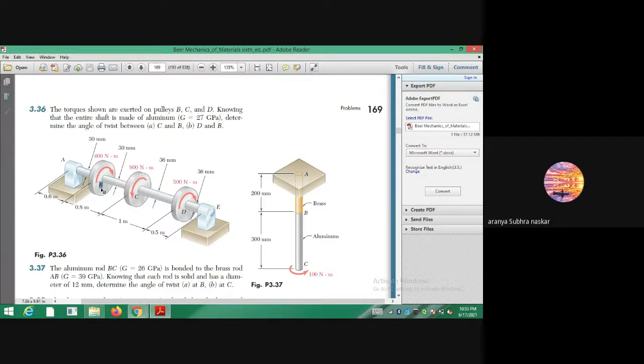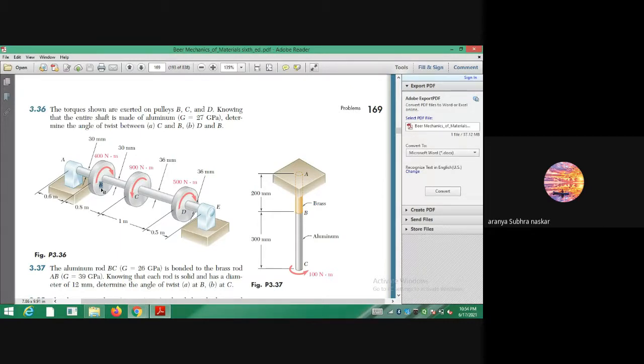Please speak in English so that others can also understand your confusion, and I can also stay in English. Sir, should it not be that phi B minus phi A equals 8.5 degree?